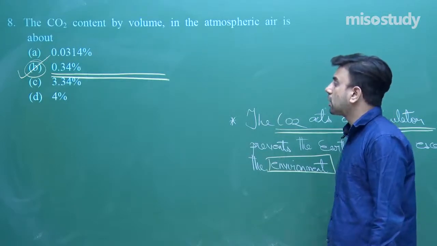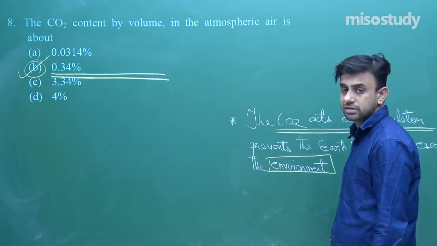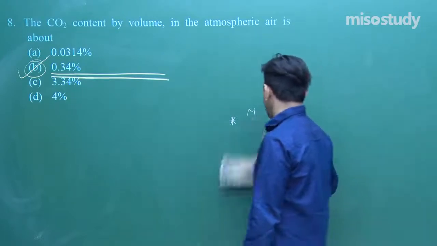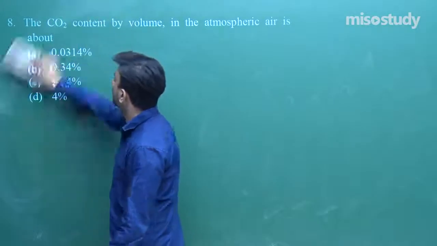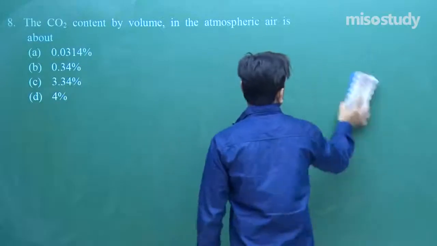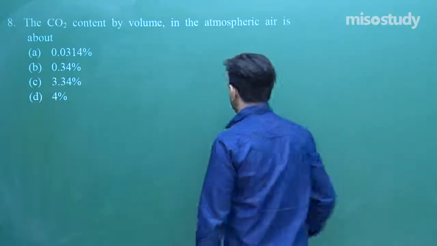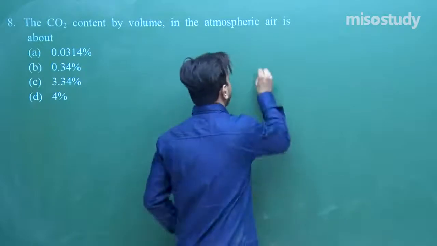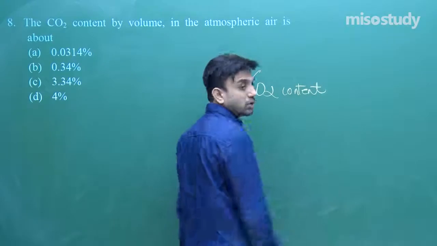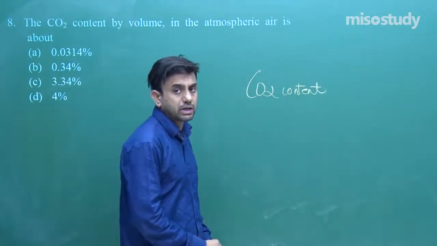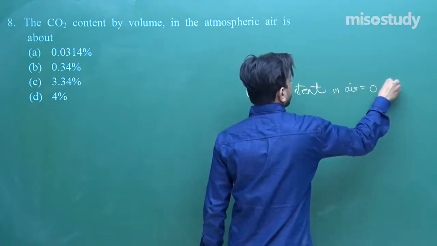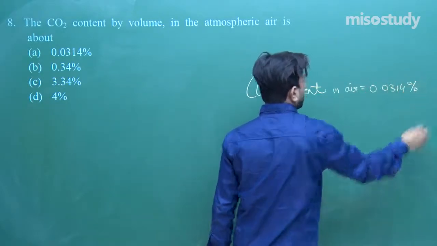The carbon dioxide content by volume in the atmospheric air is about... The carbon dioxide content in air is 0.0314%.